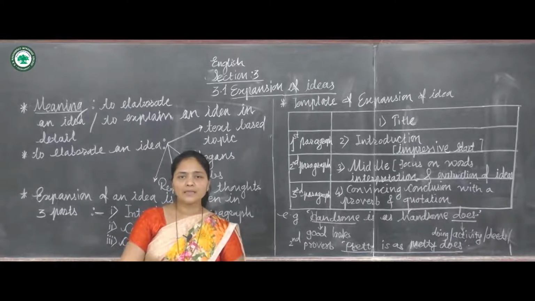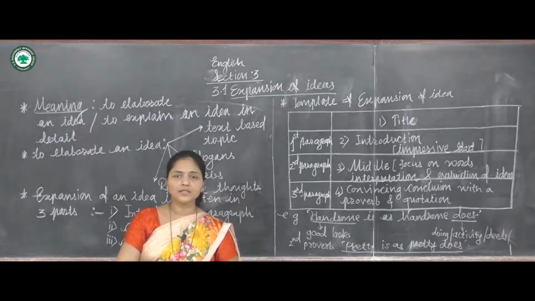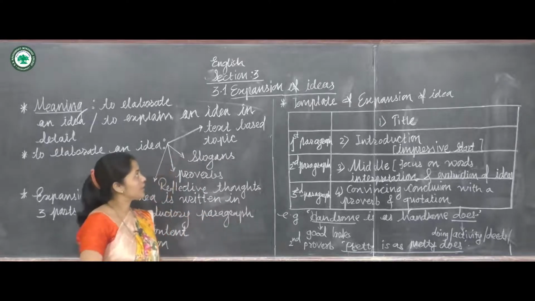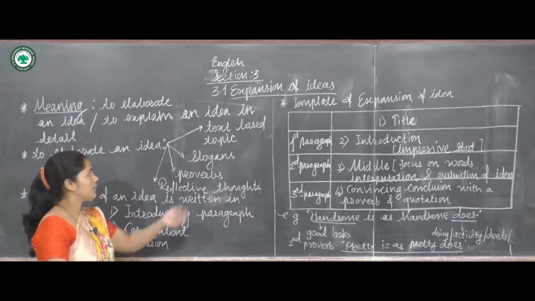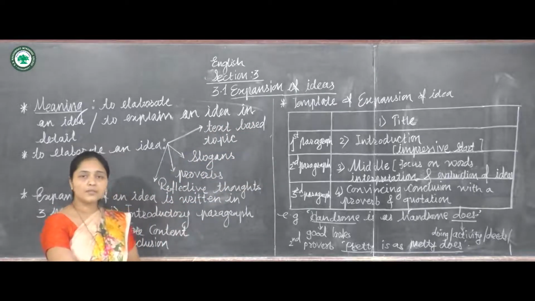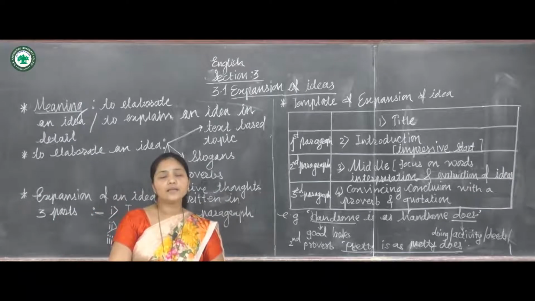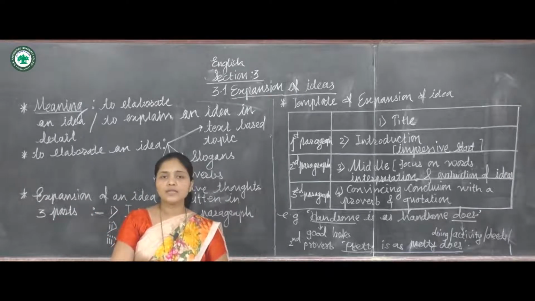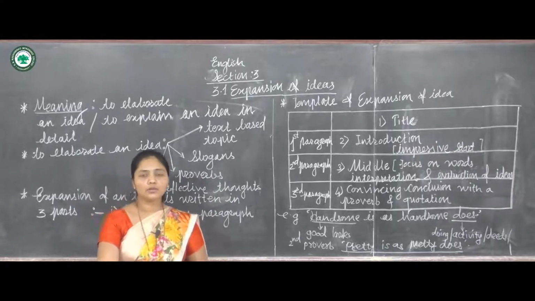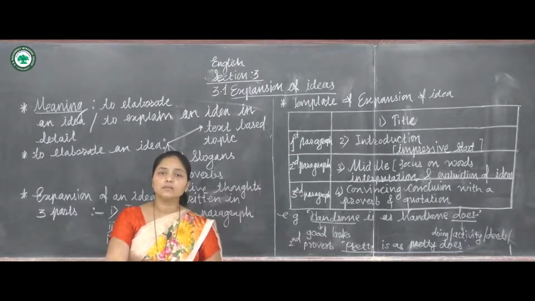Today I am going to present from the 11th English textbook, section 3, 3.1 Expansion of Ideas. This topic you have in 11th standard as well as in the 12th board examination.